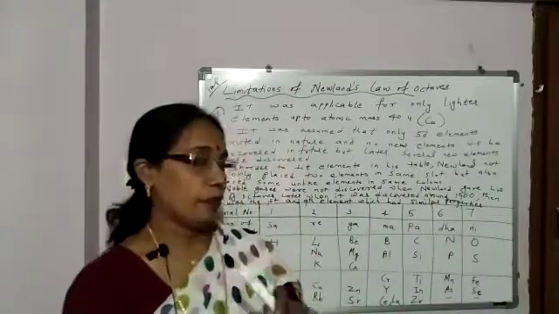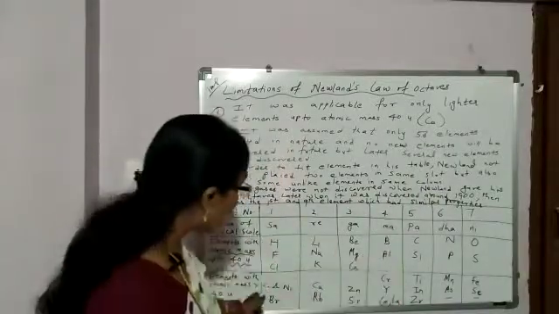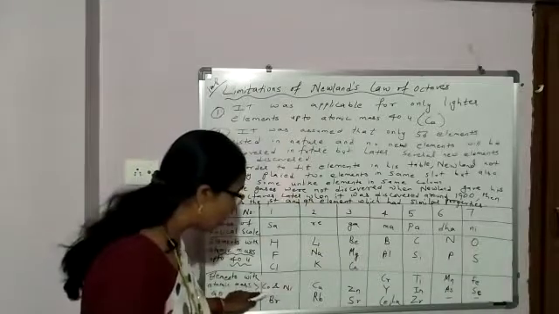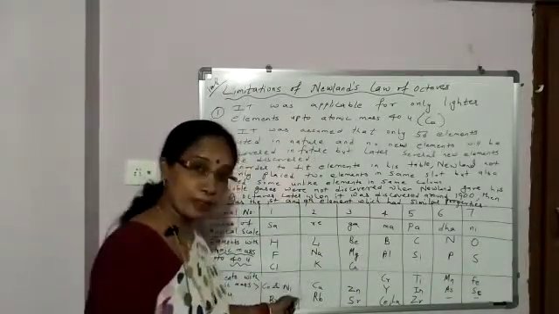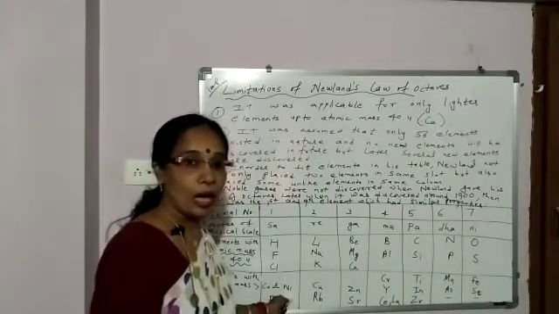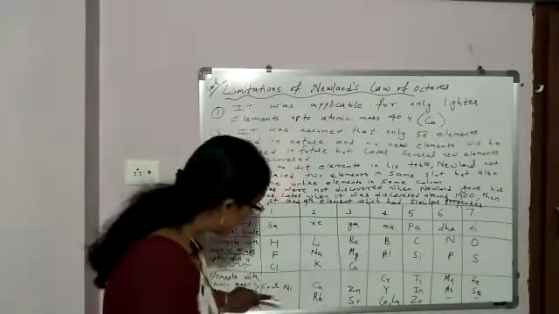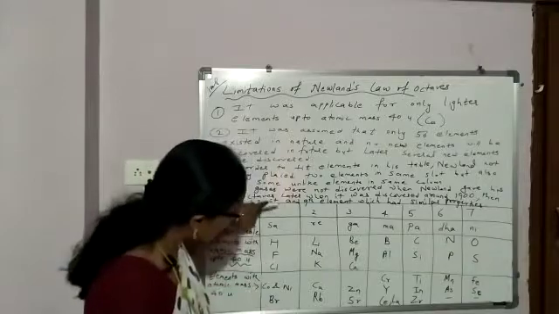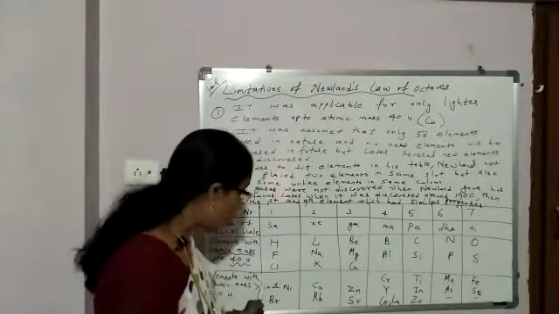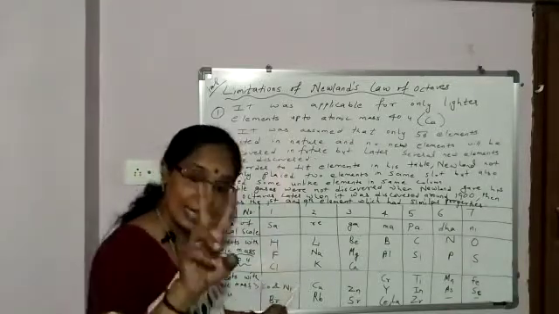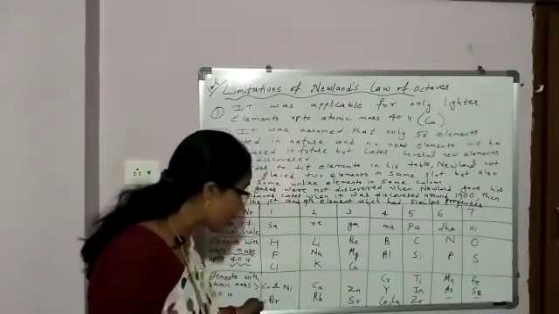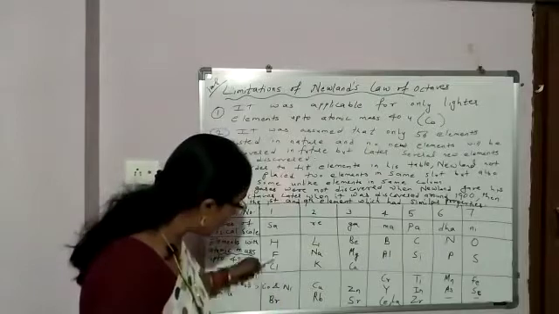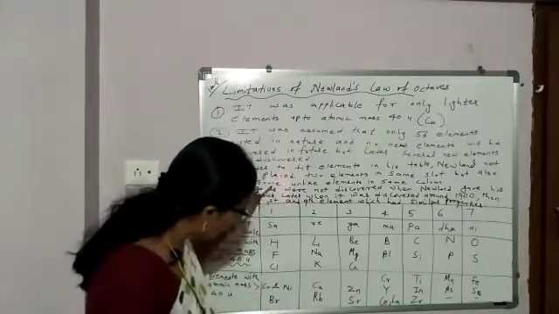The next disadvantage: he had to place two elements in the same slot, like cobalt and nickel. And he also had to place some dissimilar elements in the same column. Cobalt and nickel, two elements in the same slot, had properties not similar to fluorine, chlorine and bromine of this column.